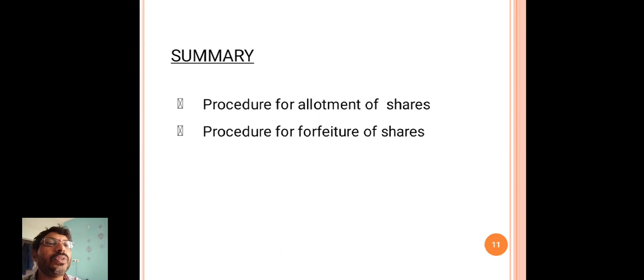As for the procedure for forfeiture: if the persons who have been allotted shares do not pay the remaining installment amounts by the specified due dates, their shares will be forfeited and their membership will disappear.